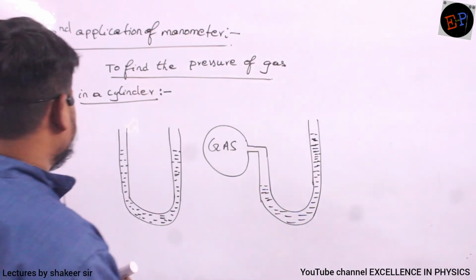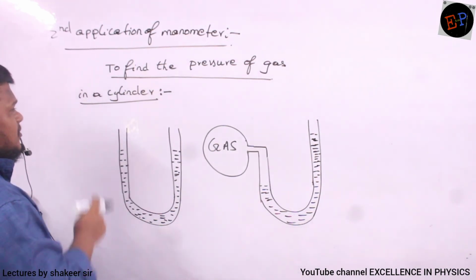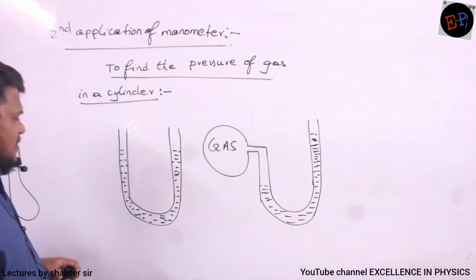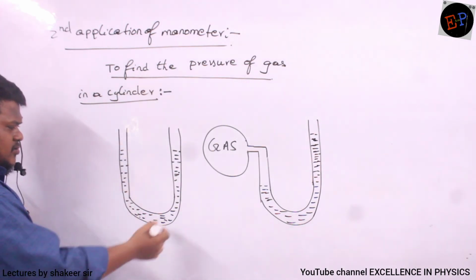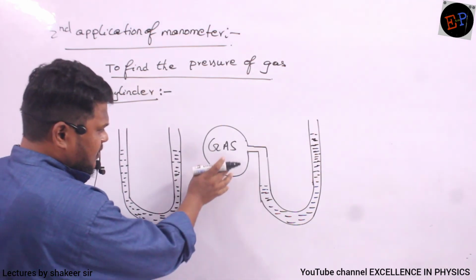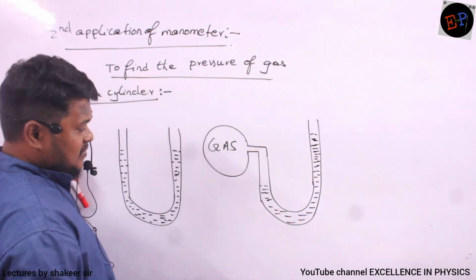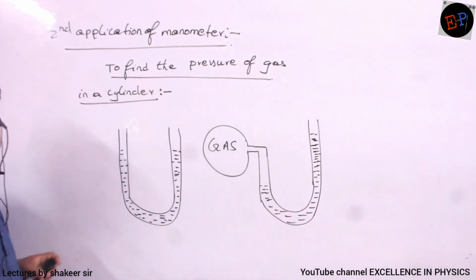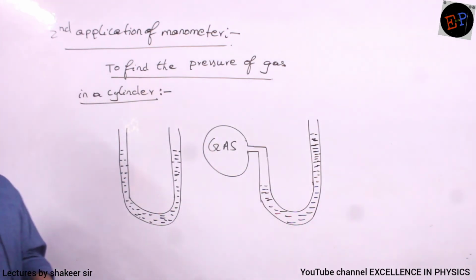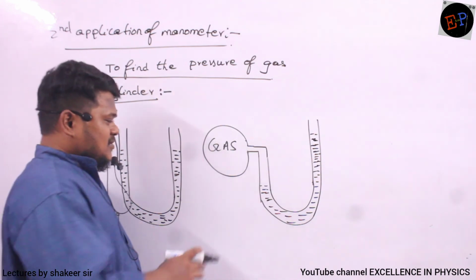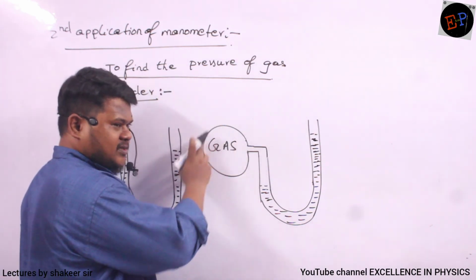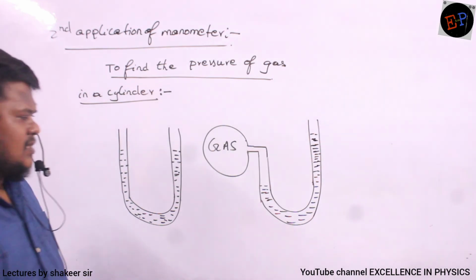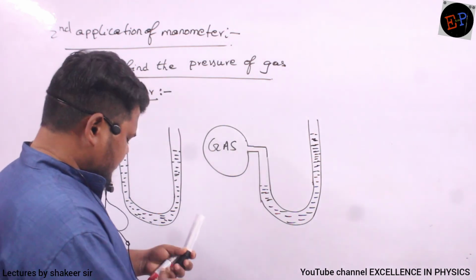Now see. The second application of manometer is to find the pressure of gas in a cylinder. So this is a manometer. To one limb of the manometer, we are connecting a gas cylinder. Then I want to measure the pressure of the gas present inside this cylinder. Now can you say how can I measure the pressure inside this cylinder? Anybody, can you say? Again the same concept.